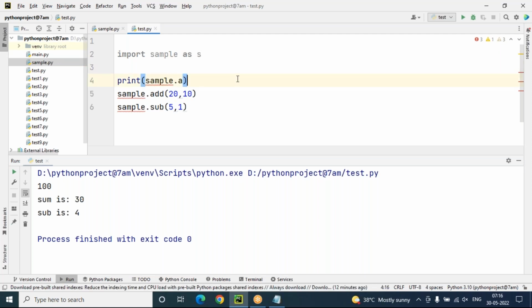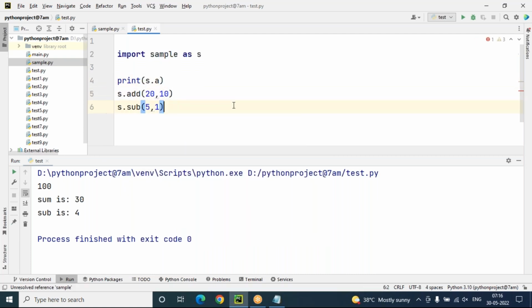But one thing is for sure: once you change the module alias name, the module name is sample and the alias name is S, so compulsorily we have to use the alias name only. We cannot use the main name. That we have to strictly remember.